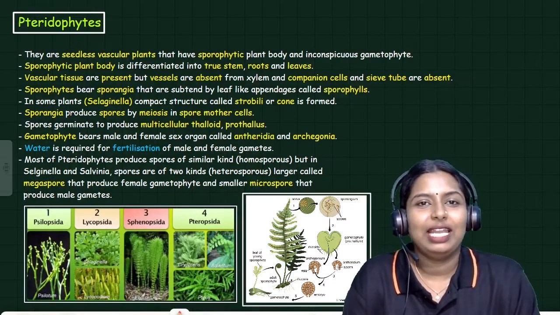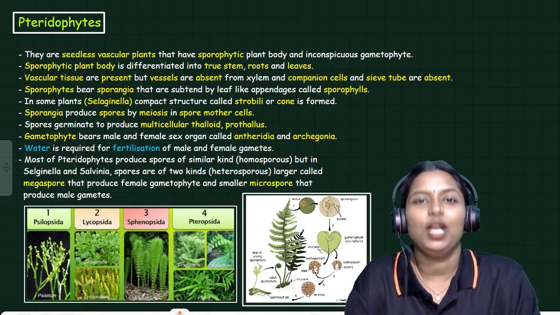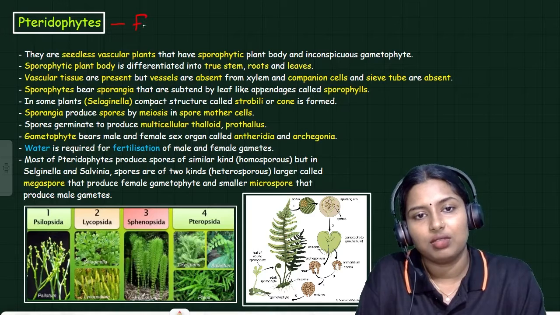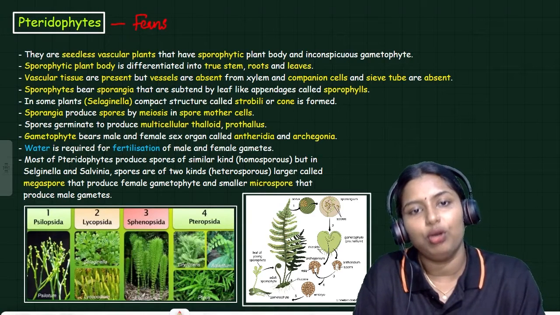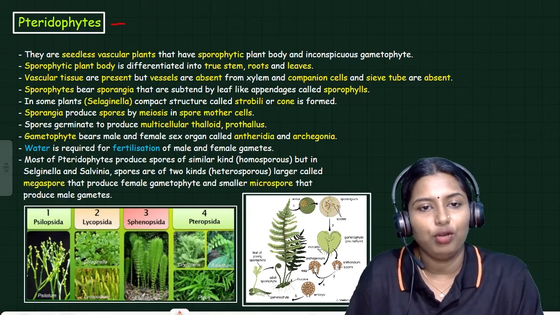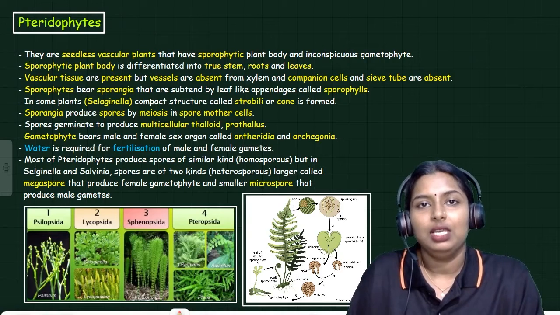Let us move to the next thing, that is Pteridophyta. Commonly it is called ferns, ferns or Pteridophyta. They are seedless vascular plants.